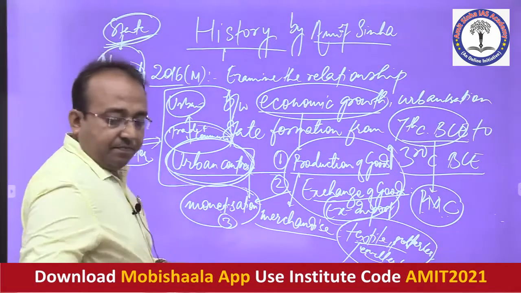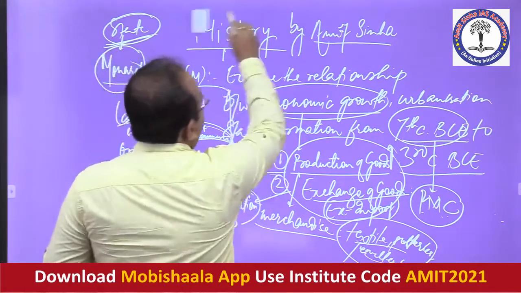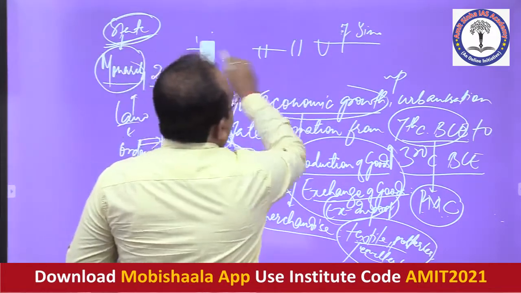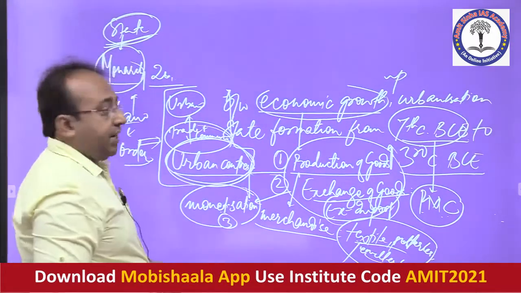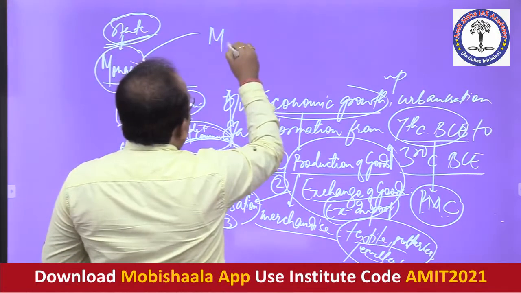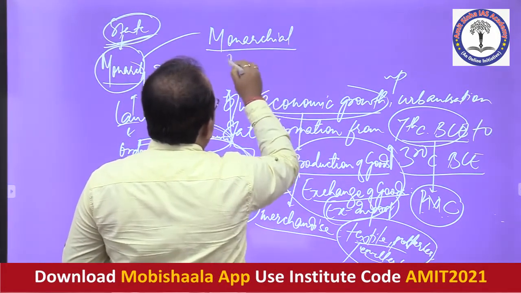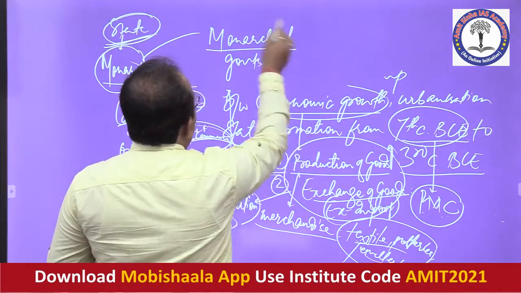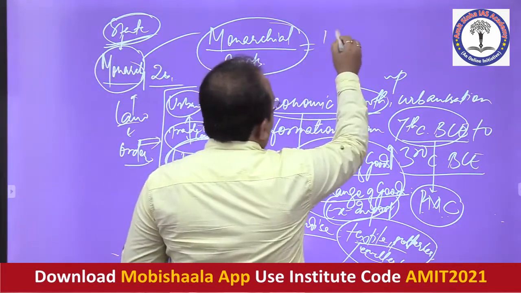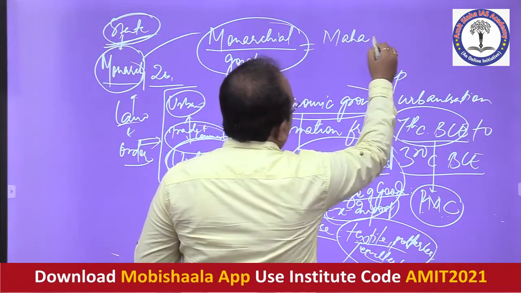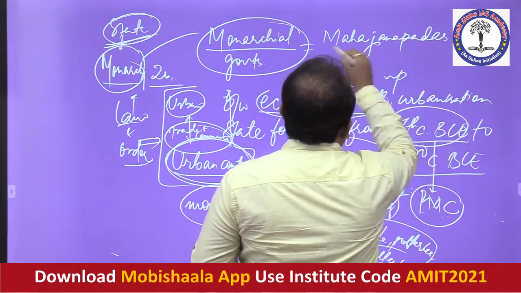One was definitely the monarchical form of government that emerged in India, which we call the Mahajanpadas.